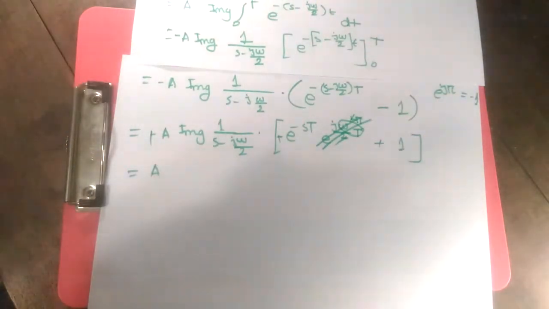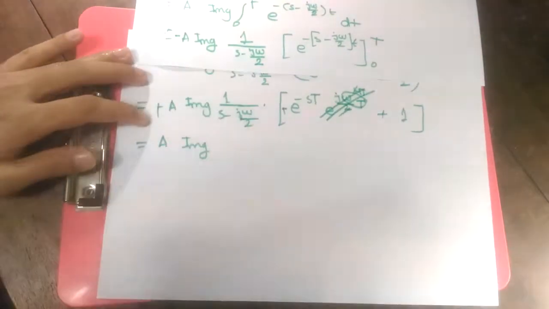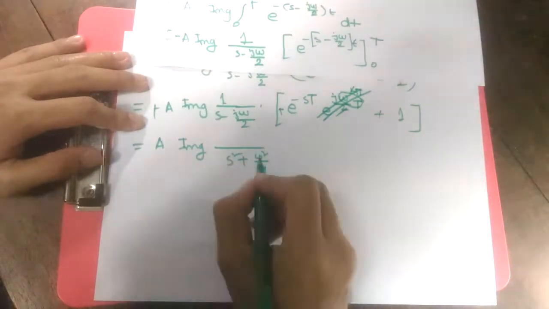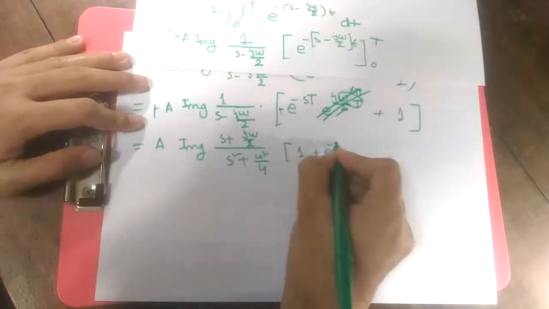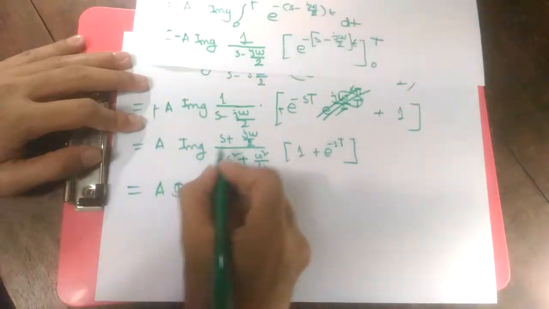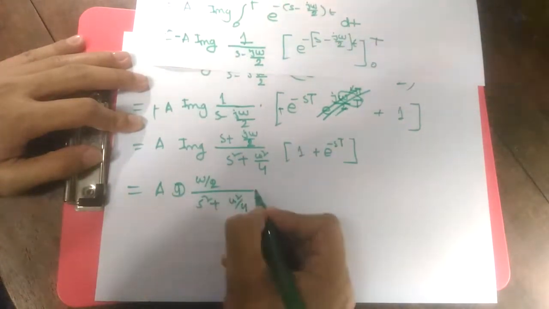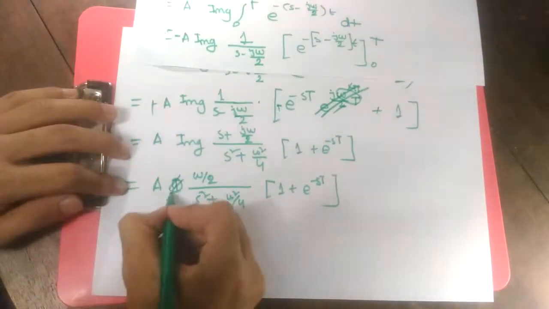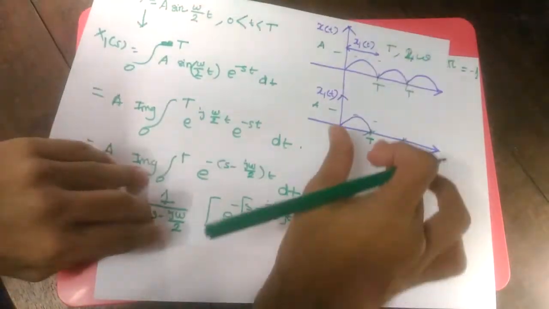Now I need to take the imaginary portion of it, right? To take the imaginary portion, I need to multiply by the complex conjugate. Then it's going to become (s plus j omega by 2) divided by (s square plus omega square by 4), times (1 plus e to the power minus sT). Alright, then the imaginary portion is simply going to be omega by 2 over (s square plus omega square by 4), times (1 plus e to the power minus sT). This is the Laplace transformation of our first period signal, right?